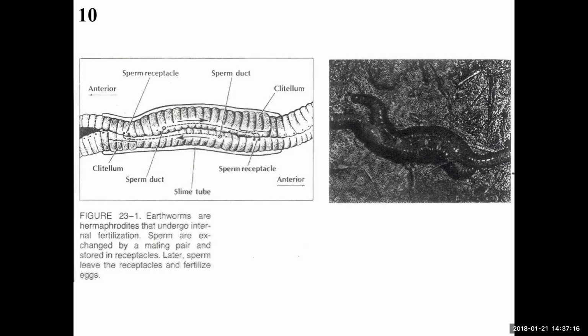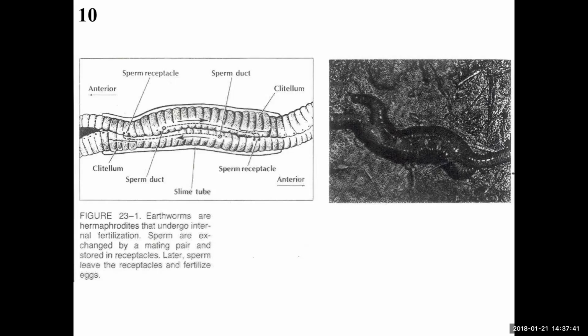Some hermaphrodites can fertilize themselves, like tapeworms, but most, however, must mate with another member of the same species. They just have to find another member of their species. They don't have to look for a male or a female because each animal can donate and receive sperm. So they are simultaneous mates. Each individual is a potential mate.